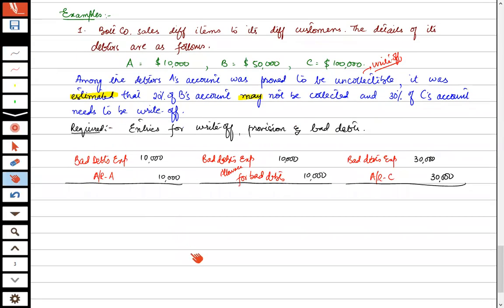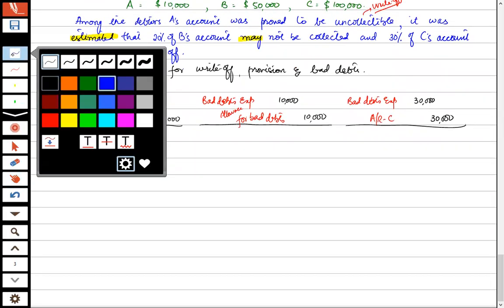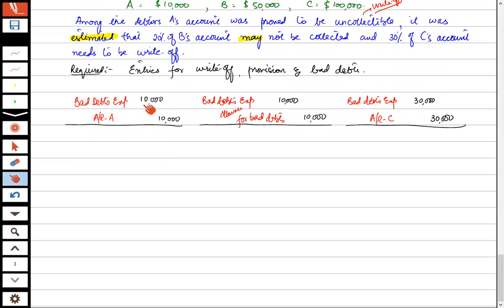Now these are some separate entries, but we can also make a compound entry, with all debits in one line and the credits together, if they can be combined. If they need to be kept separate, then we will keep them separate. But here there are like items: bad debts expense debit, bad debts expense debit, bad debts expense debit.